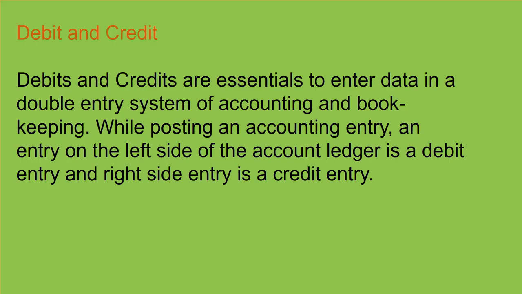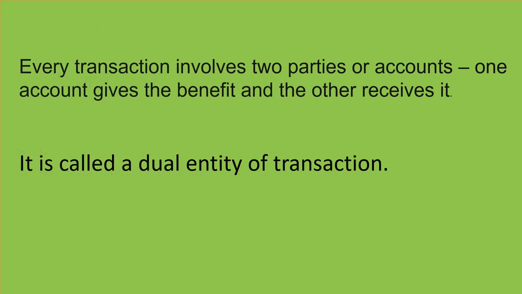So they are saying the effect of one transaction is that one account should be debited and another one should be credited. Now every transaction involves two parties or accounts. One account gives the benefit and the other one receives it. It is called a dual entry of transactions.